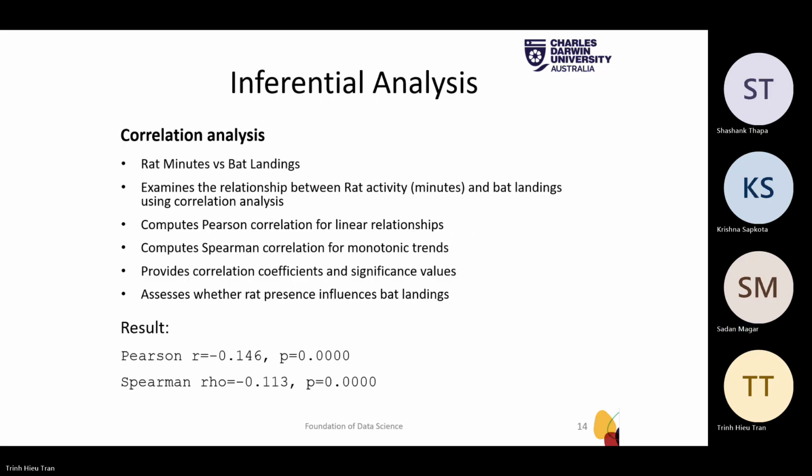Next one, please. As a part of our inferential analysis, we also performed a correlation analysis. In correlation analysis, we measured rat activity in minutes and bat landings. We used both Pearson correlation for linear relationships and Spearman correlation for monotonic trends. The results showed a weak but significant negative correlation, which suggests that higher rat activity is associated with fewer bat landings.